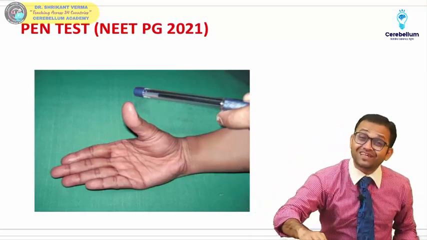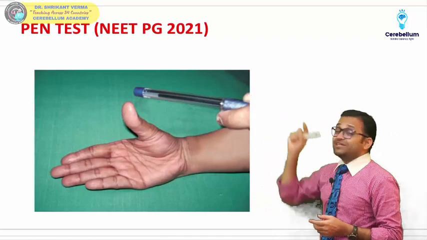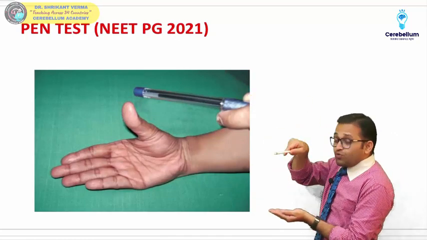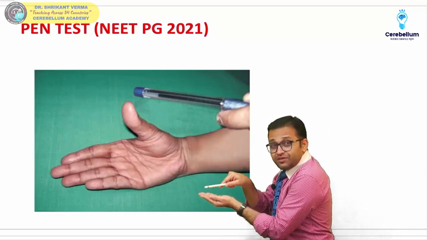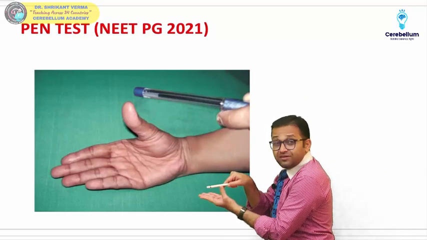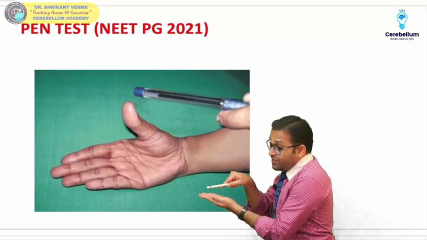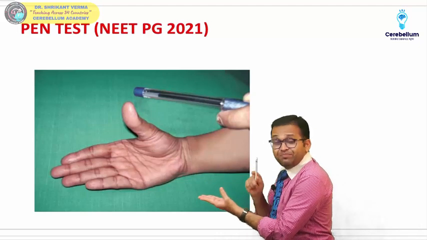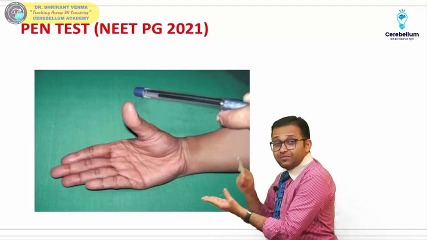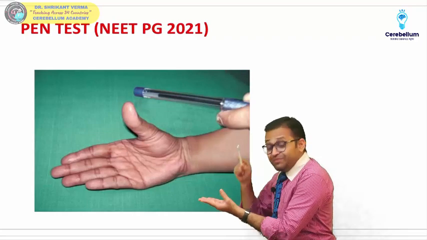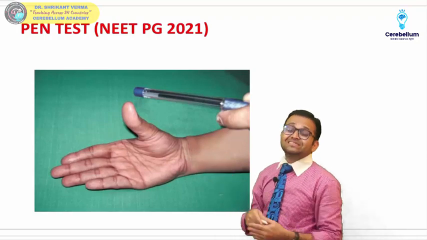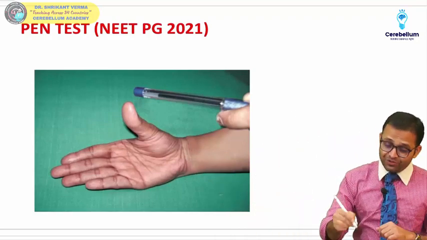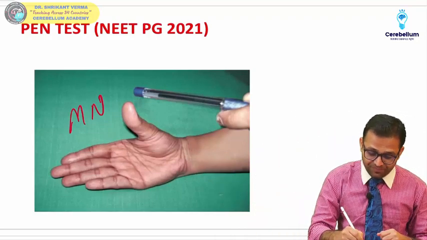Yes, how will you test the median nerve? NEET PG 2021 question. You have to ask the patient to touch the pen, in this green background I am showing you. Yes sir, the patient will abduct the thumb. Getting the point? If he is touching the pen, it means proper abduction is there, which means abductor pollicis brevis is okay, which means the median nerve is okay. But if the patient is not able to touch the pen, it means there is damage to our median nerve. So remember, it is the test for the median nerve.